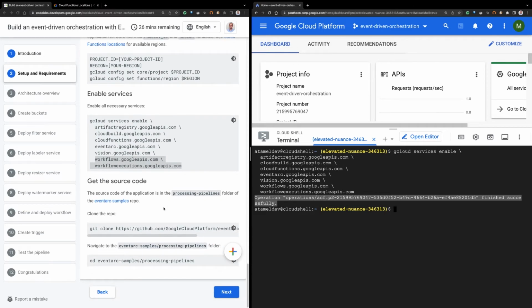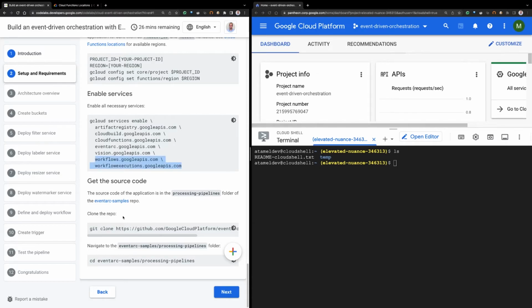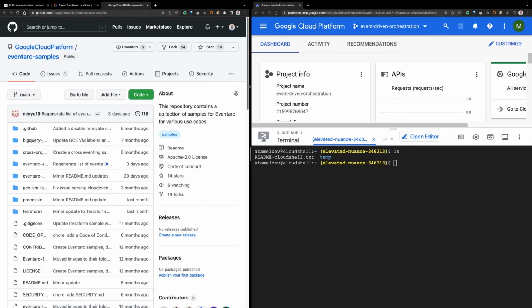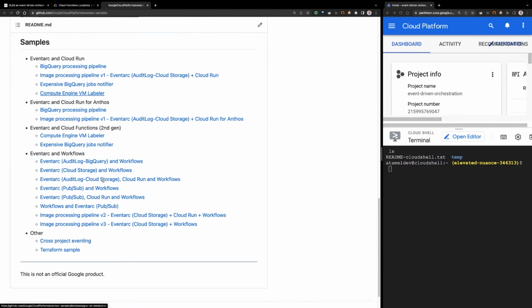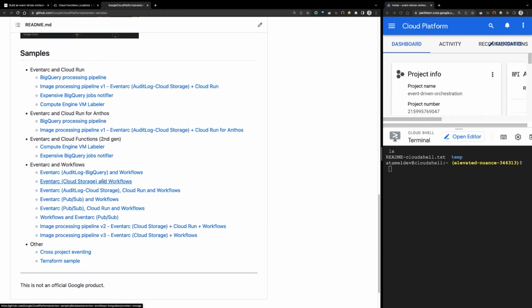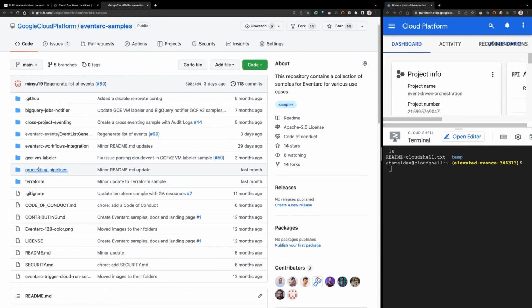The next thing is to get the source code. For the functions, we don't have time to write them from scratch. Instead, the code is already on GitHub, and we're just going to sync to that GitHub and take a look at it. Let me make sure I actually already have this, so I'm going to delete that. There's this Eventarc samples repo. Let me open that and show it to you. This is on GitHub, where we have a number of samples for Eventarc and Workflows and things. But the one that we are interested in is under the processing-pipelines folder.